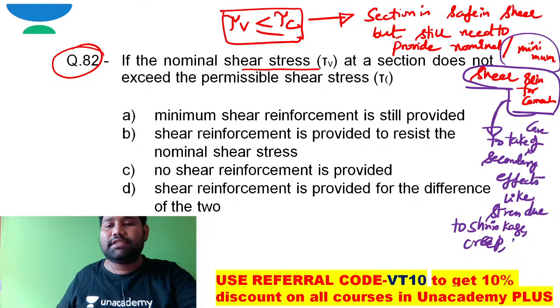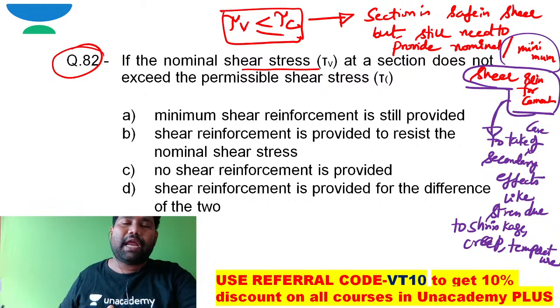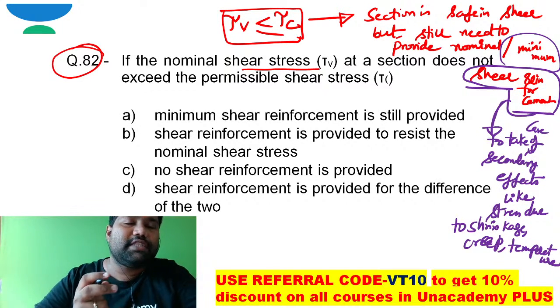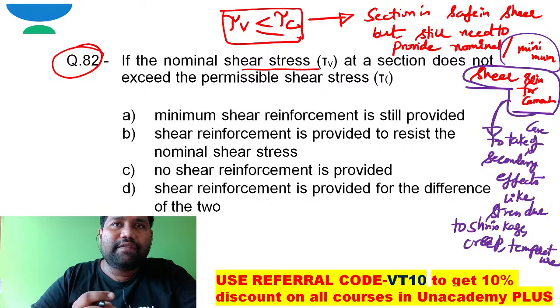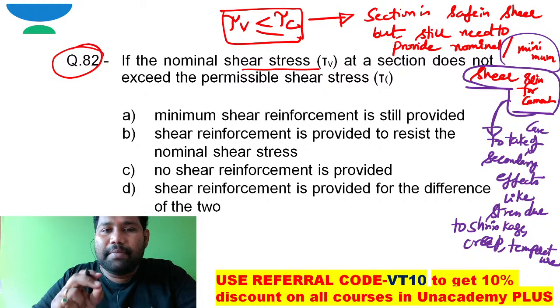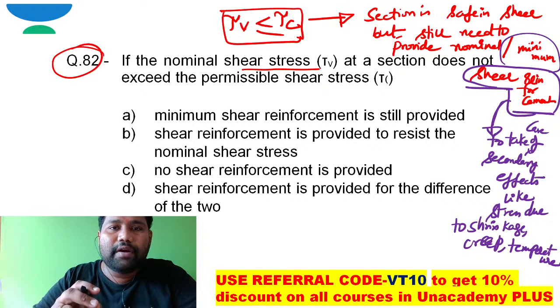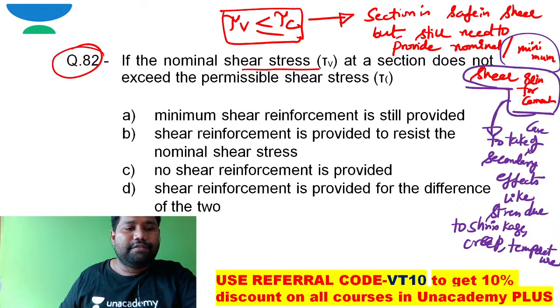The third one is stresses due to temperature. All these things are not primary ones. These are secondary stresses. So these effects are not generally considered during the time of analysis. So in order to take care of even these stresses, some minimum reinforcement should be provided, especially when